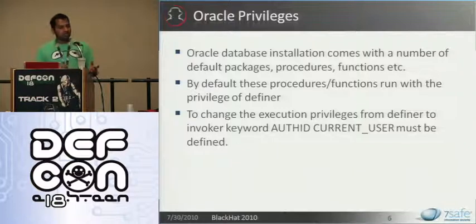An easy way to understand this is to compare it with SUID files in Linux, which run with definer privileges. Similarly, these procedures and functions by default run with definer privileges. To change that mode of execution from definer to invoker, you must declare the keyword authid current_user in the declaration of that particular procedure or function.